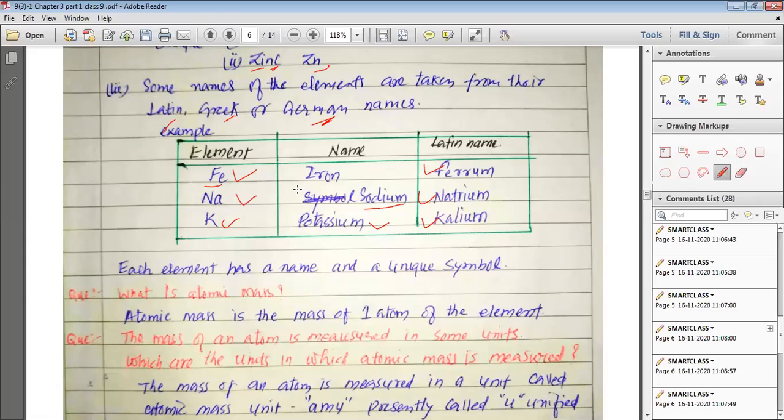Now my dear students, I would like to give you a few more examples for which we have taken such Latin, Greek or German names. You can see, for silver, my dear students, we have taken the symbol Ag, which is from argentum.